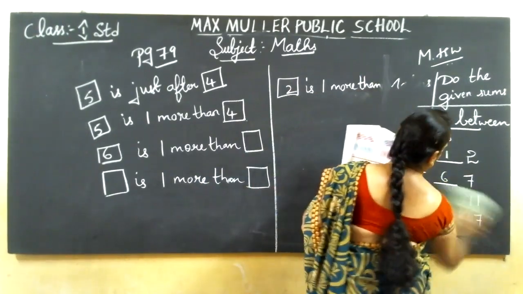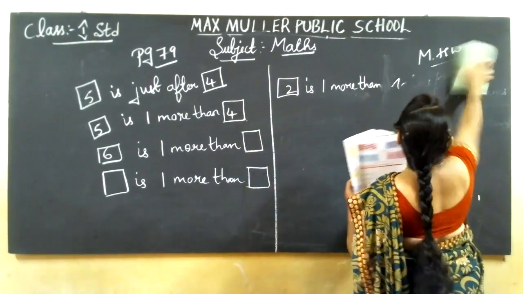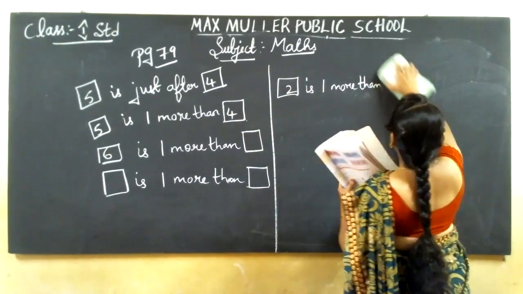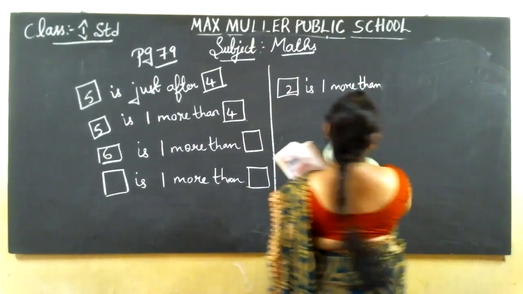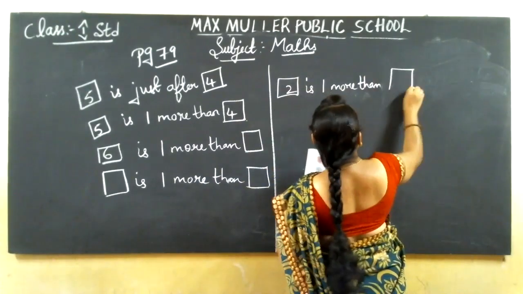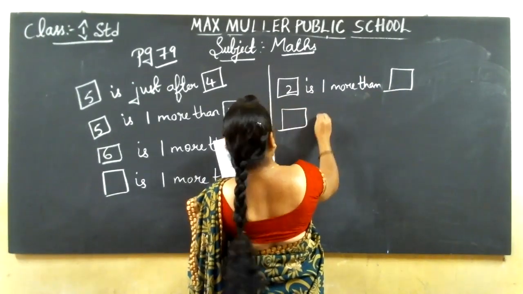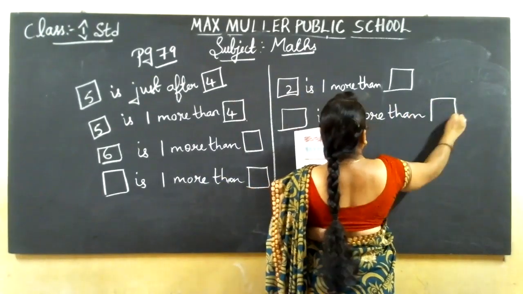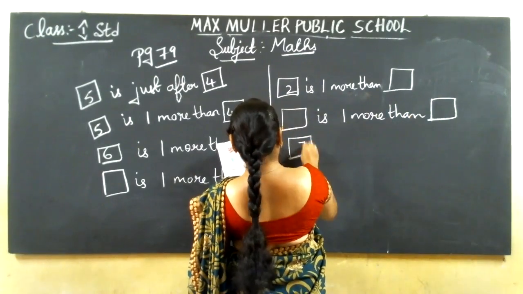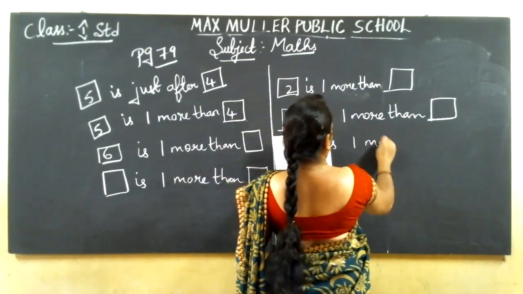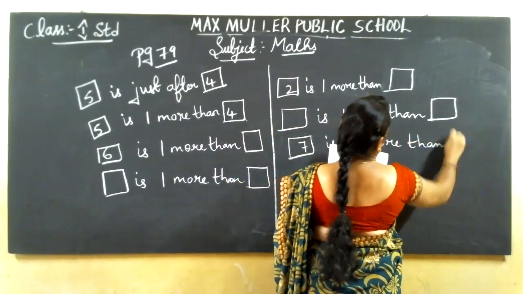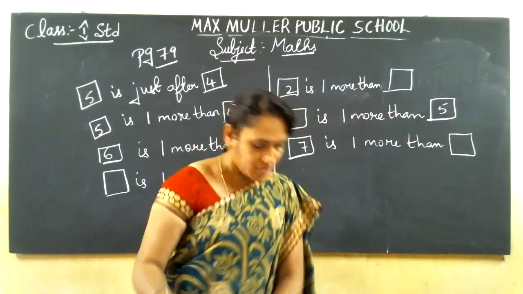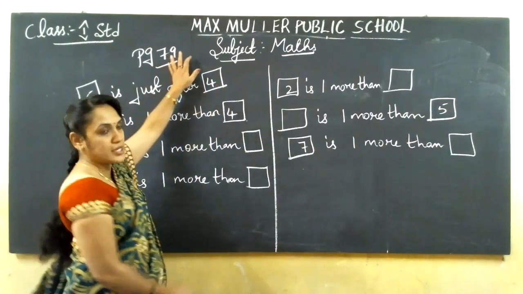There are the homework sums. Okay, children, you copied, I think, isn't it? 7 is 1 more than... So like this, they're printed on page number 79, isn't it?